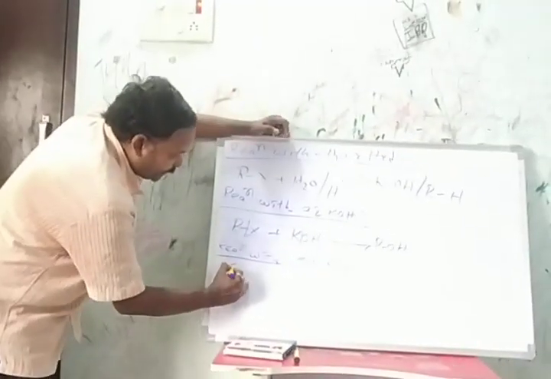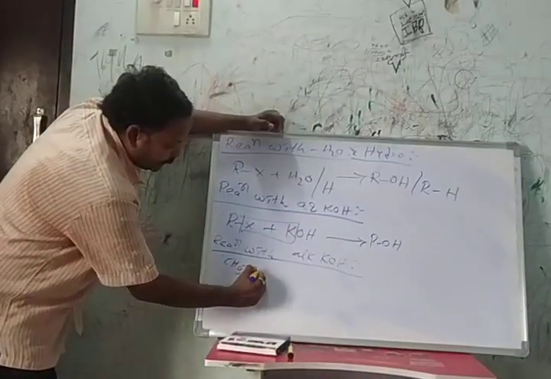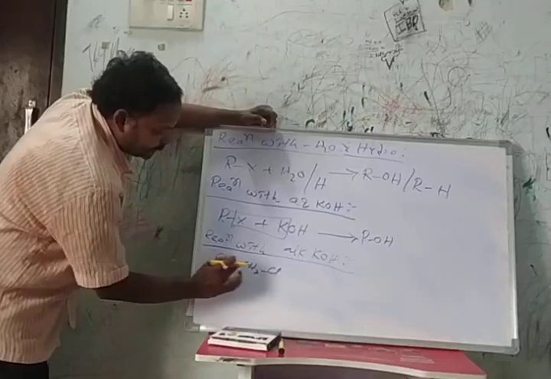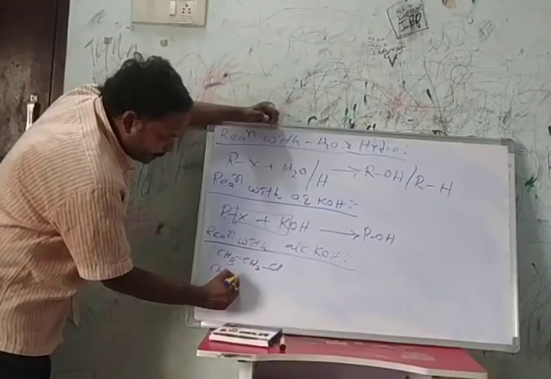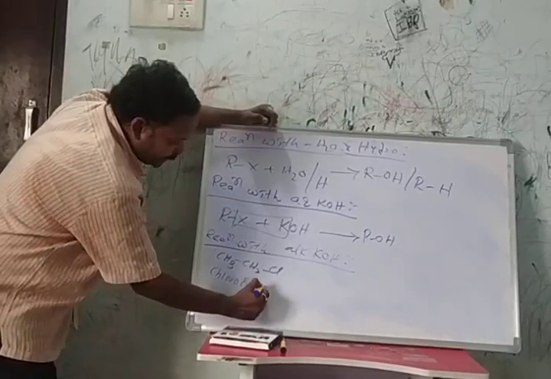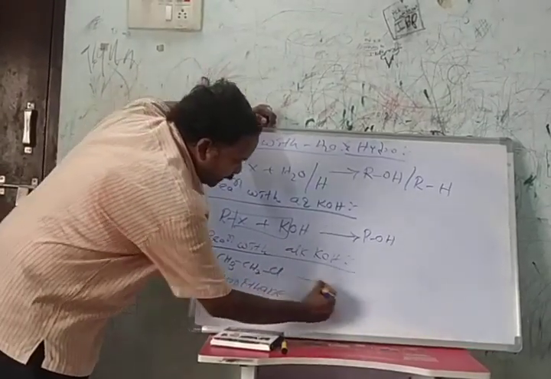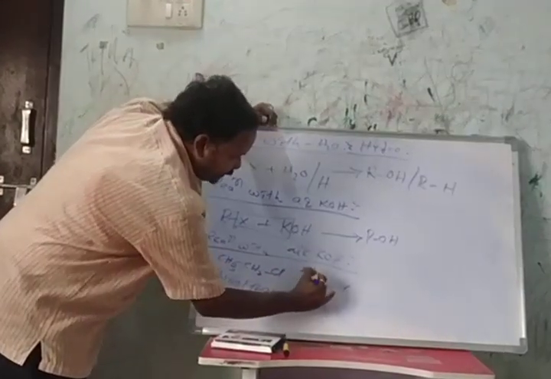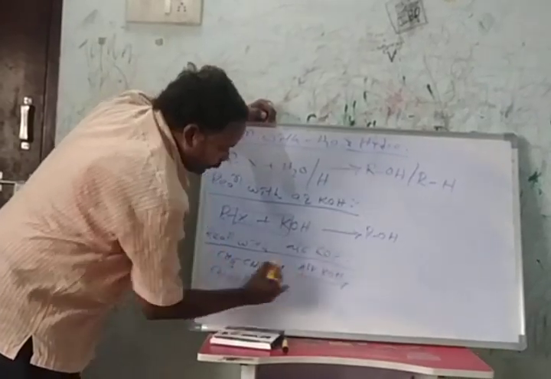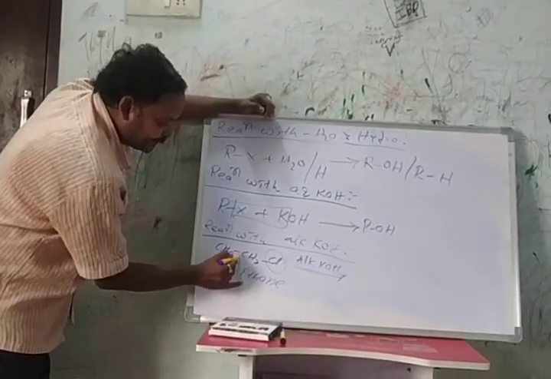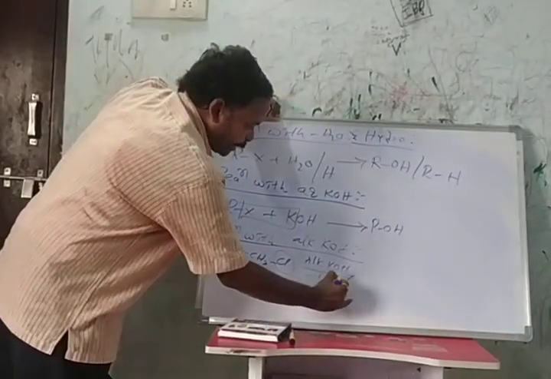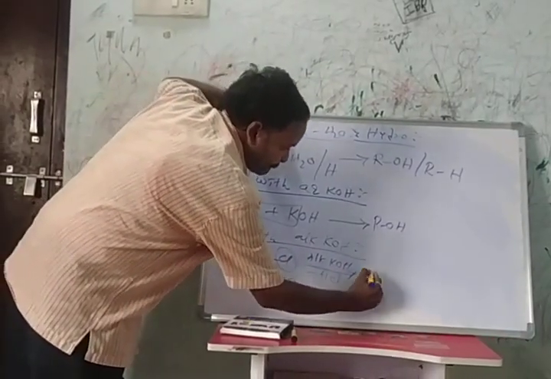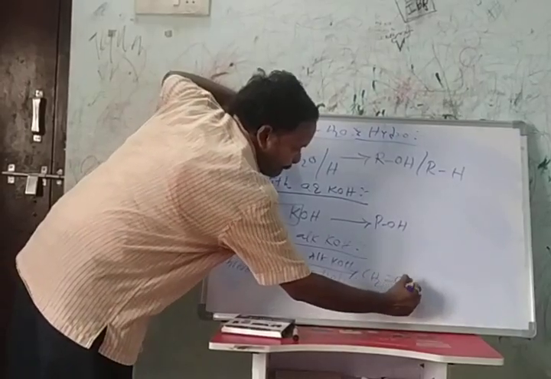Here I am taking one important alkyl halide, CH3CH2Cl, chloroethane. When it reacts with alcoholic potassium hydroxide, it releases an HCl molecule and forms ethene.